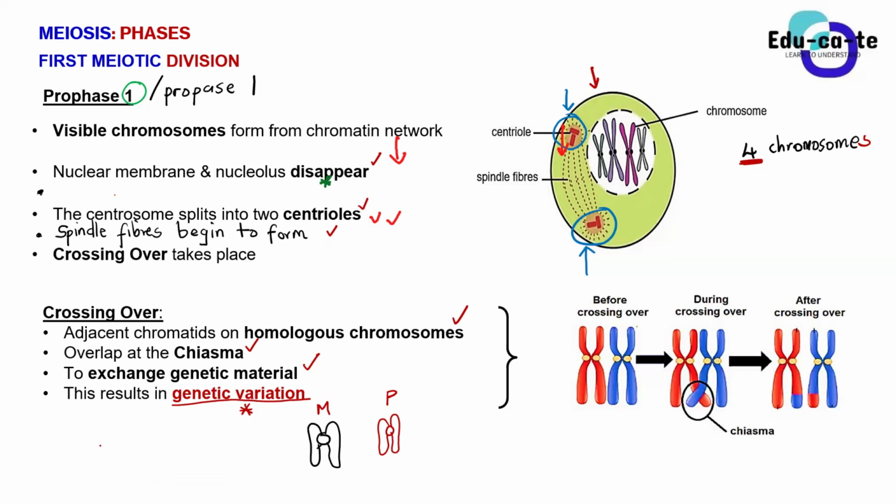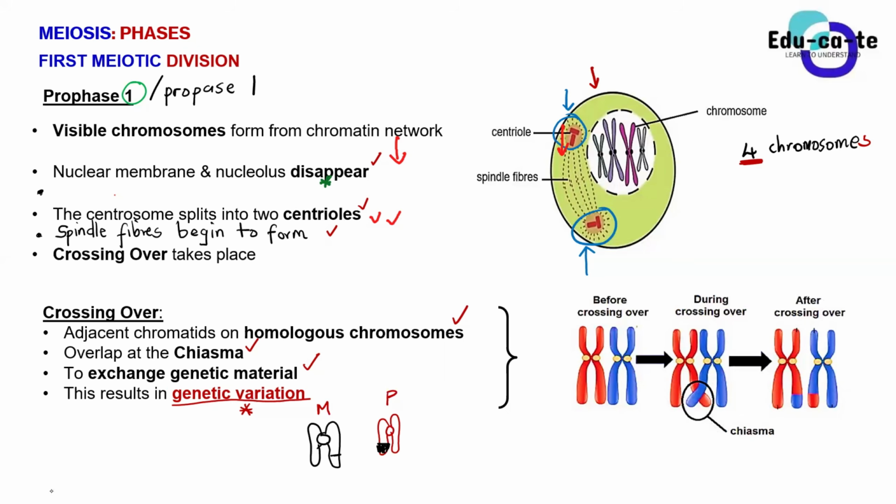So when they overlap, we need to remember what chromosomes actually do. Chromosomes are responsible for coding for the physical characteristics of your body, specifically the autosomes.